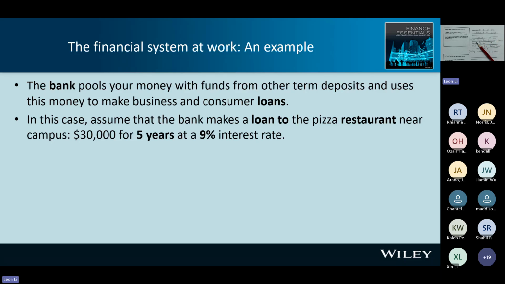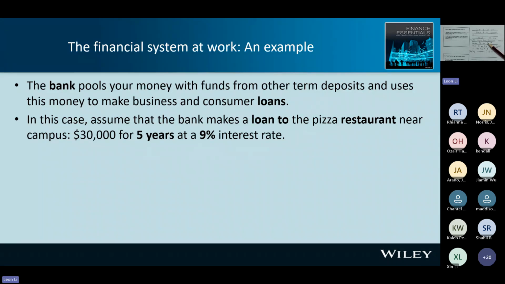And the bank needs to pay 5% interest to savers for 3 months, right? And you can see the return for the bank. So the return to the bank is 9% minus 5%. The bank earns 4%, all right?